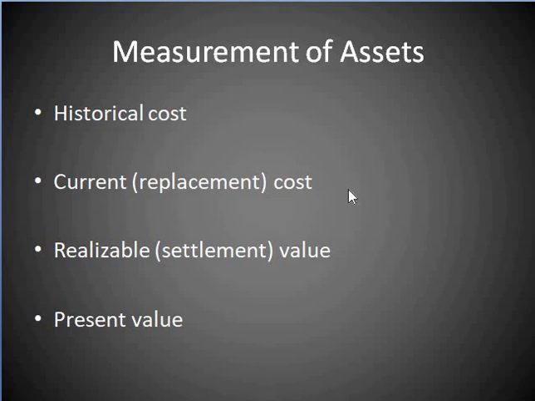The third one is realizable or settlement value, or market value, or current cash equivalent. The current cash equivalent of an asset is its market value, that is, the amount of cash that could be obtained by selling the asset now in the ordinary course of business. Chambers argued that the objective of financial reporting is to provide a continuous source of financial information as a guide to future action and motives.